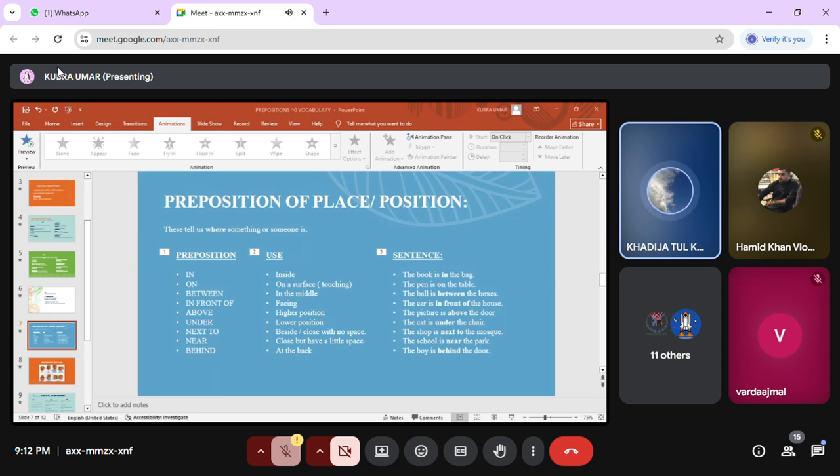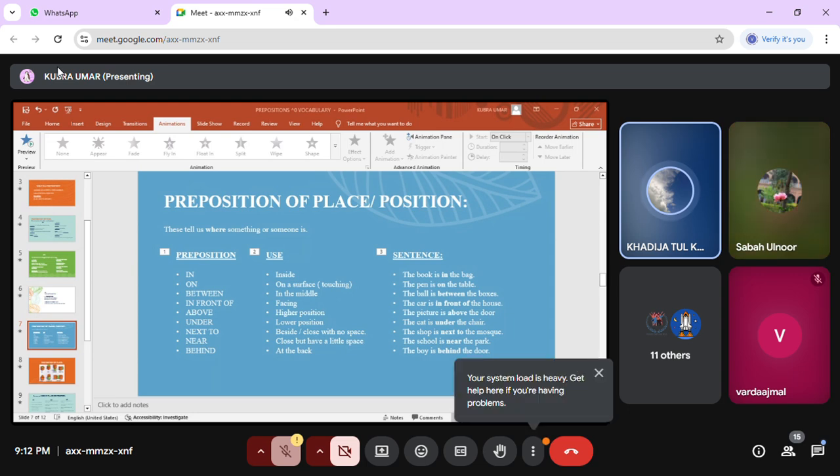Another one is "above". We use "above" when something is in a higher position than another thing. The picture is above the door, and it's not touching the door, so we use "above". Under: we use "under" when one thing is in a lower position than another thing. The cat is under the chair.